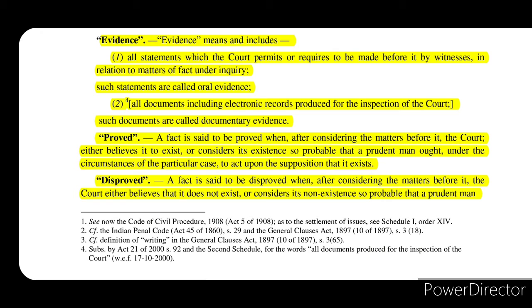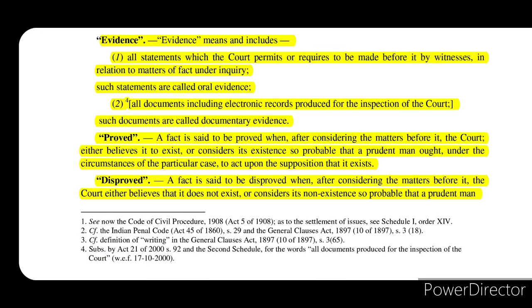So the court will think that a particular fact is proved only when the court believes that such matter exists, or the existence of such matter is so probable that a prudent man, under similar circumstances of that particular case, will suppose that yes, this fact exists. That fact will be considered to be proved.